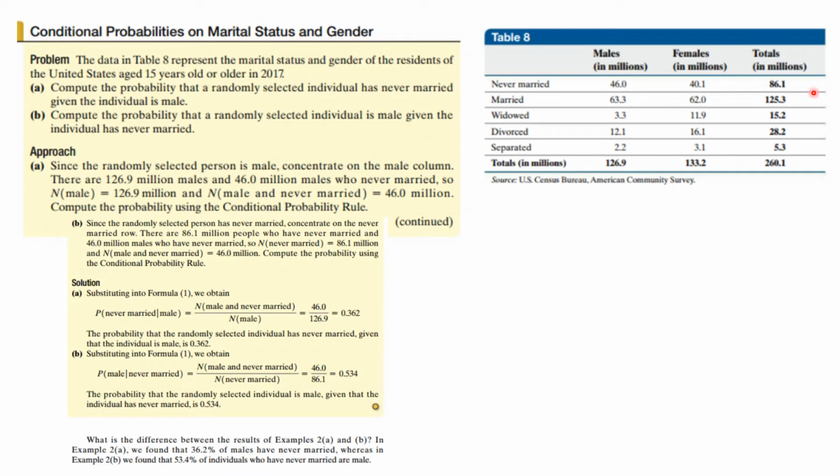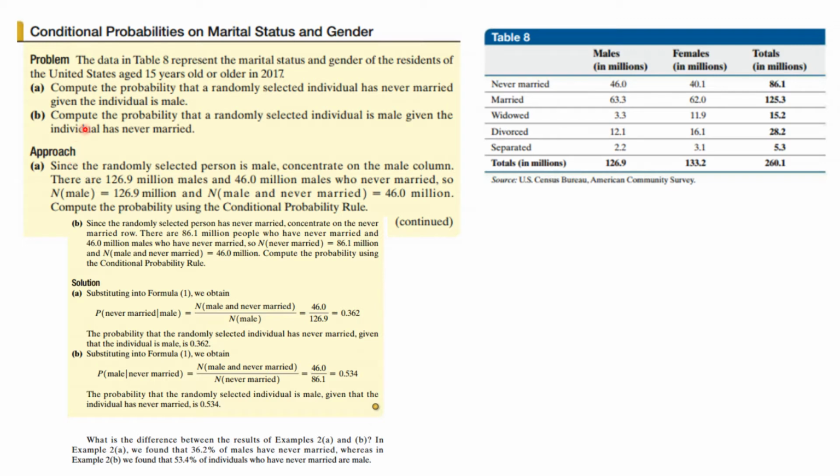Here's another example. We're using the same table. We want to compute the probability that a randomly selected individual is never married, given that they're male. Given that they're male, that means we're in here, this 126.9, and never married is 46. So the probability of never married, given male, is the number in male and never married, which was the 46, divided by the number in male, which is the 126.9. We do the calculation and we get 0.362.